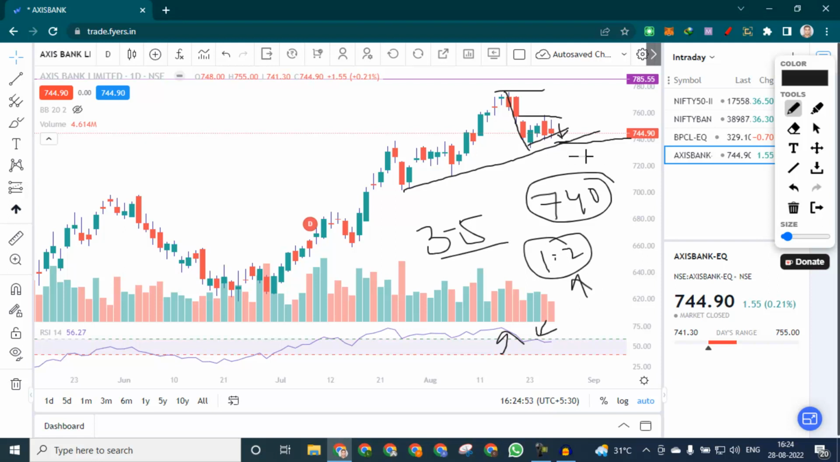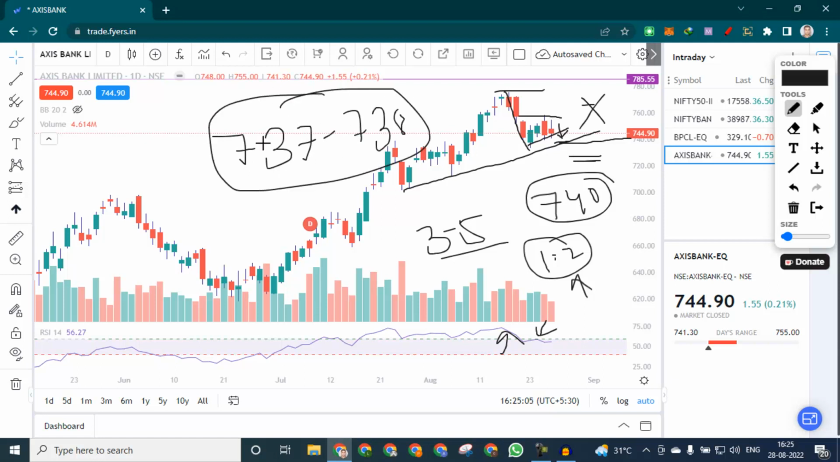But again, if it opens with a big gap up or a big gap down, the chances of gap up are less. If it opens with a big gap down below 737 or 738 in these levels, then we will ignore this stock. But if it opens near 738, 739 and goes up and faces resistance at 740, then also we can sell below 740 for the same target on the intraday.